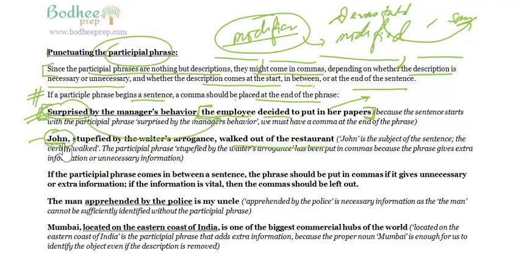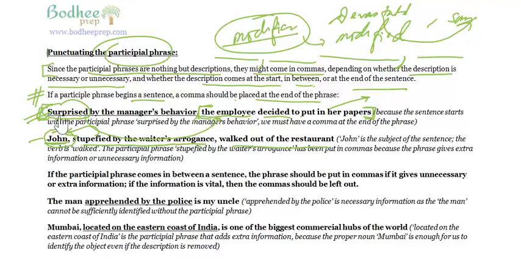And who is stupefied by the waiter's arrogance? It is John. So we have John, the subject and the noun, and the modifier, stupefied by the waiter's arrogance, which is modifying John. Again, we are going by the principle that you must keep the participle phrase close to the thing it modifies.